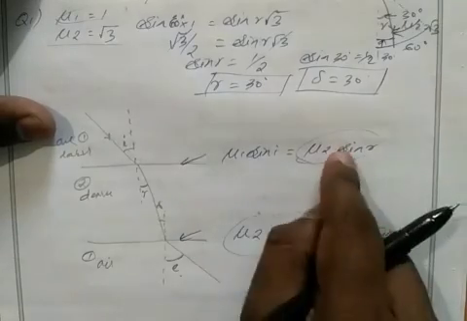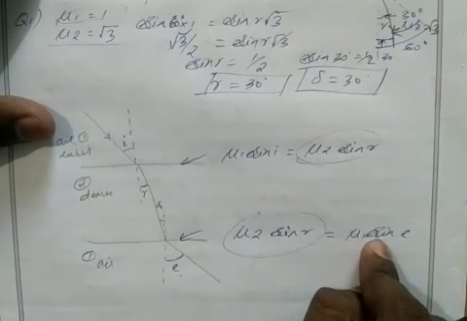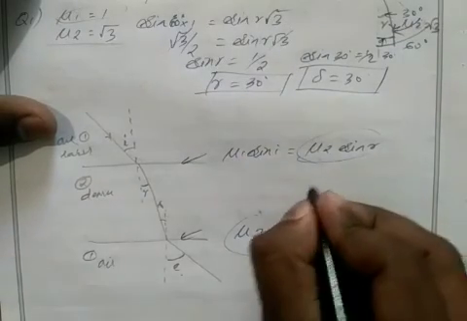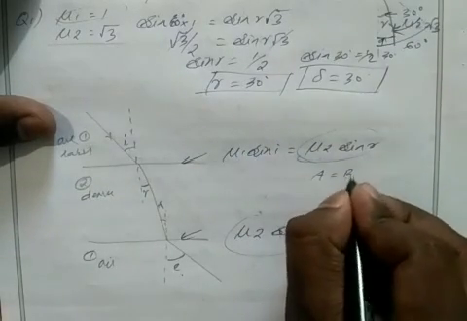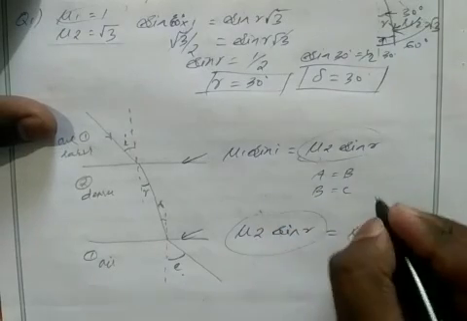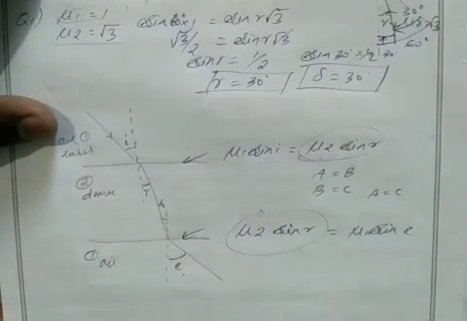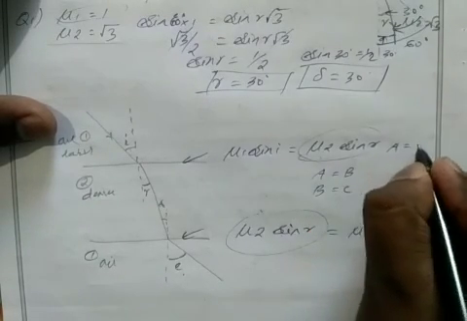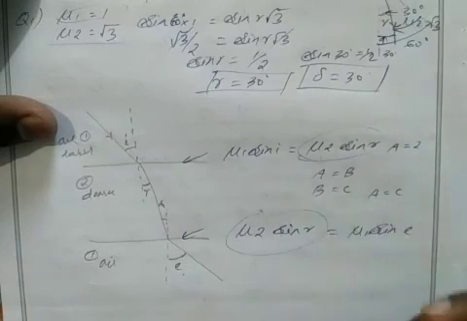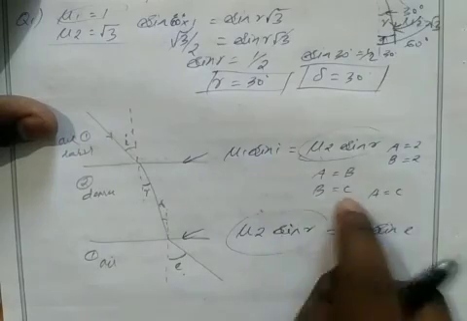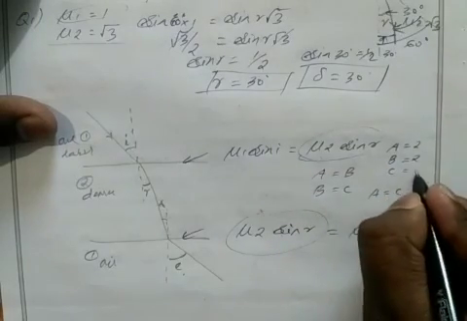If a equals b, and b equals c, then a and c must be equal, correct? For example, if I take a as 2, then a equals b, so b is also 2, then b equals c, so c is also 2.